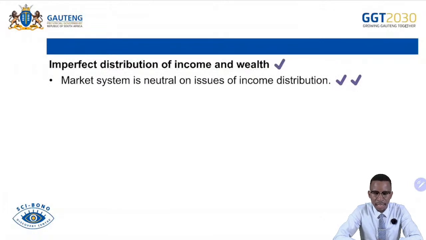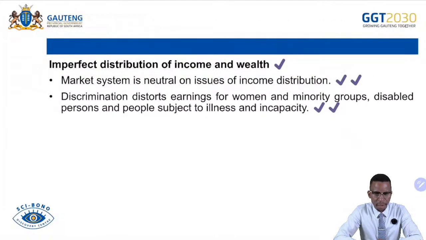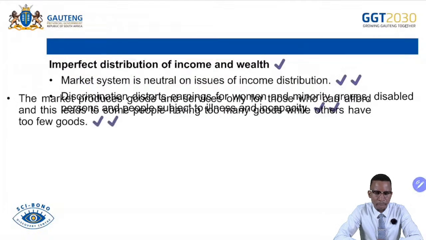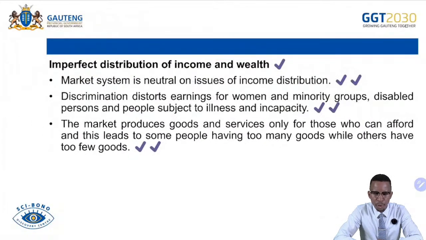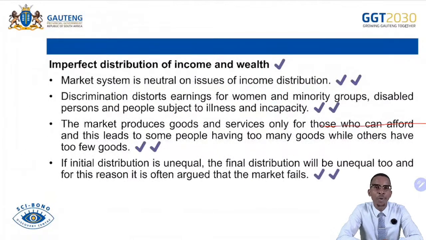The market system is neutral on issues of income distribution. Discrimination distorts earnings for women and minority groups, disabled persons, and people subject to illnesses and incapacity. The market produces goods and services only for those who can afford them. So people who cannot afford are not produced goods and services for, because they cannot afford them. If the initial income distribution is unfair, the final will also be unfair.